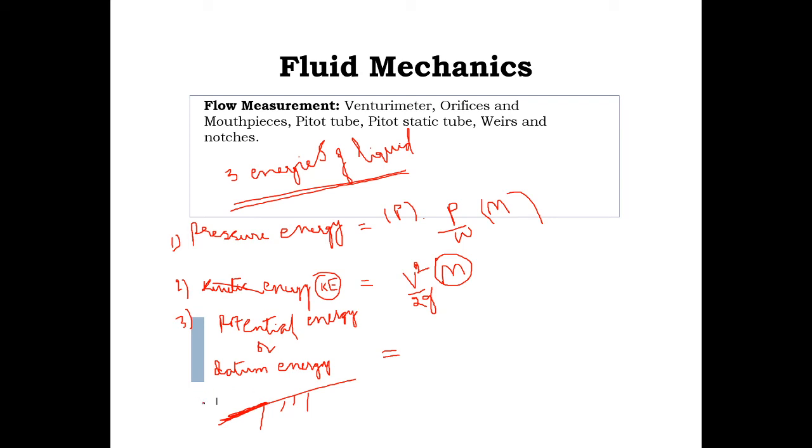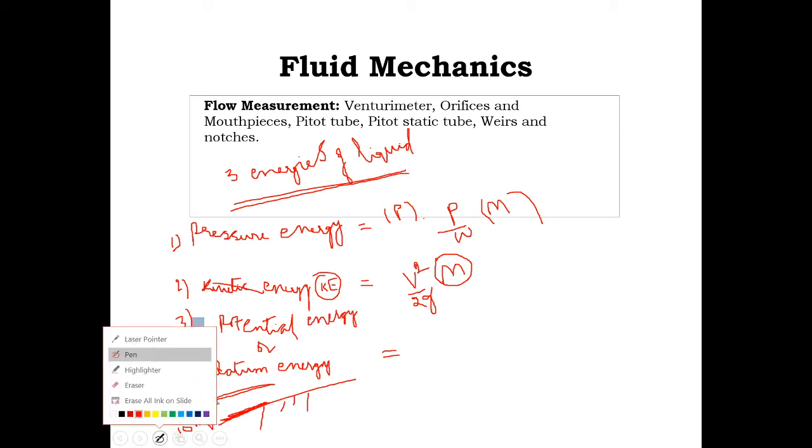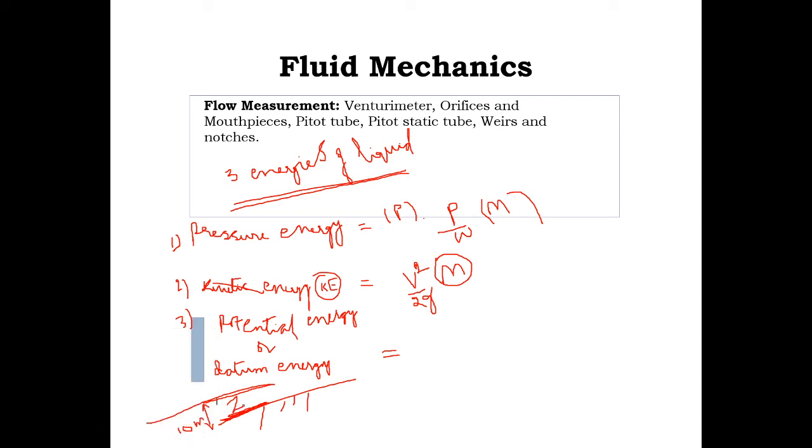Suppose if you take from here to here, the height is 10 meters, then in terms of meters, what is the potential energy or datum energy? 10 meters, that is z. Now this is indicated as z. Okay, this is KE, this is PE, this is z. Z equal to datum head. Potential energy per unit weight of the liquid is known as the potential head or datum head.